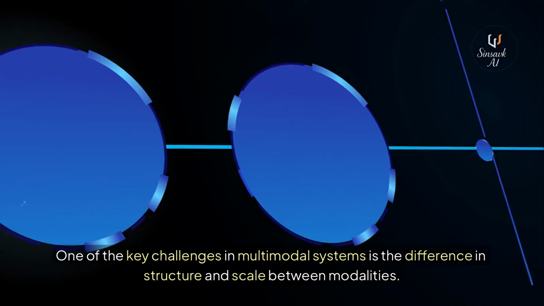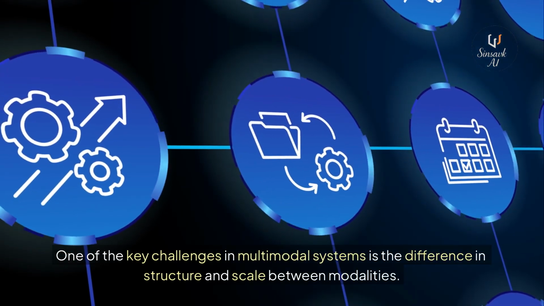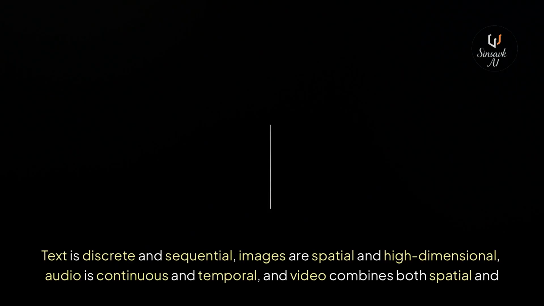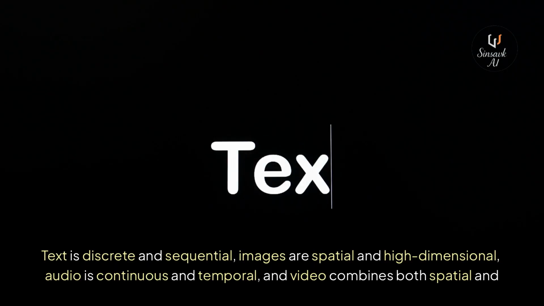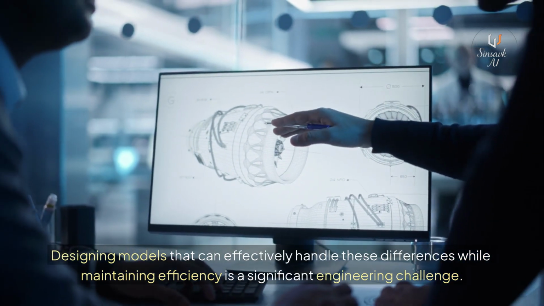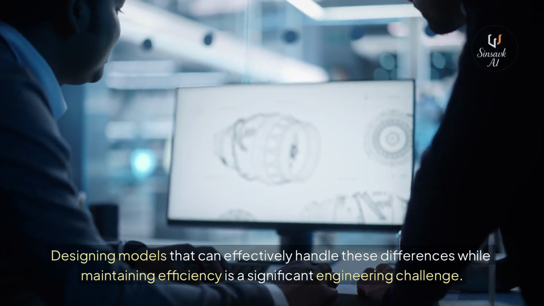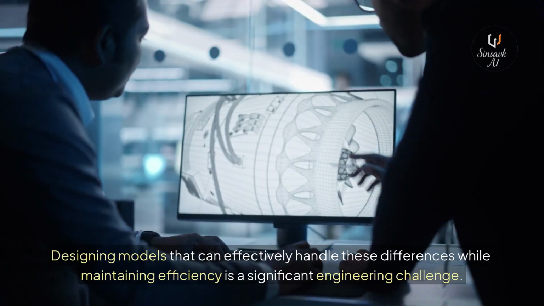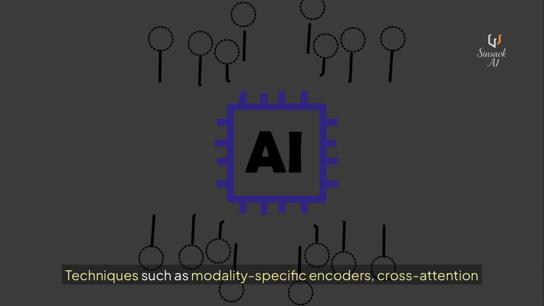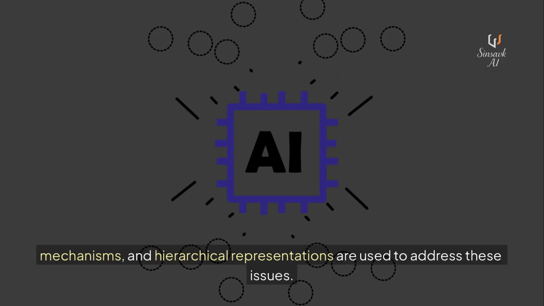One of the key challenges in multimodal systems is the difference in structure and scale between modalities. Text is discrete and sequential, images are spatial and high-dimensional, audio is continuous and temporal, and video combines both spatial and temporal complexity. Designing models that can effectively handle these differences while maintaining efficiency is a significant engineering challenge. Techniques such as modality-specific encoders, cross-attention mechanisms, and hierarchical representations are used to address these issues.